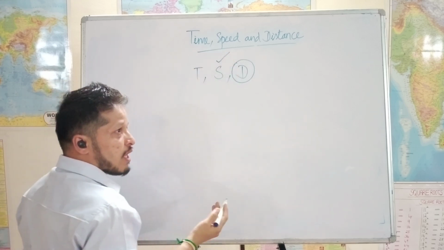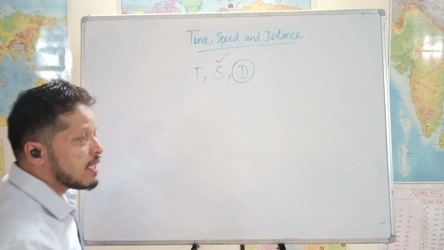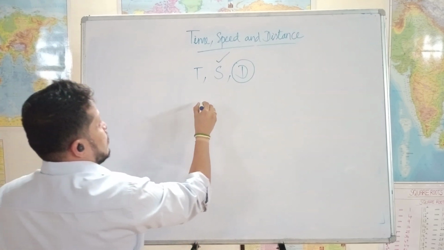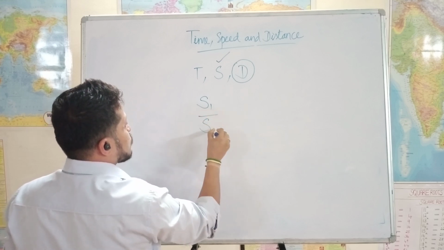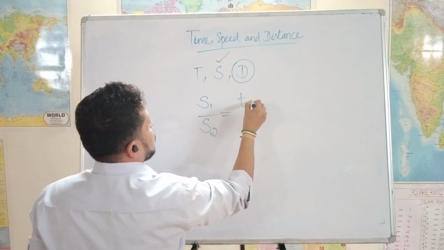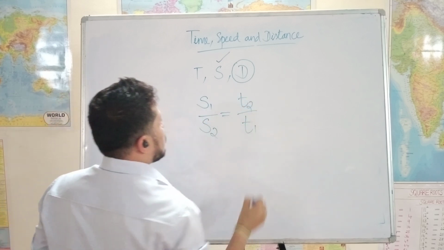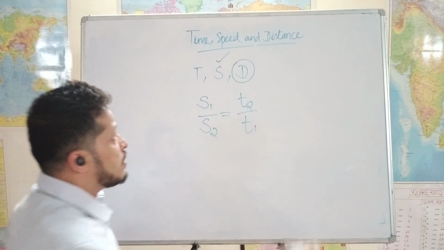If someone is taking more time, that means the speed is less. So speed is inversely proportional to time. Okay, we'll see how this is derived.